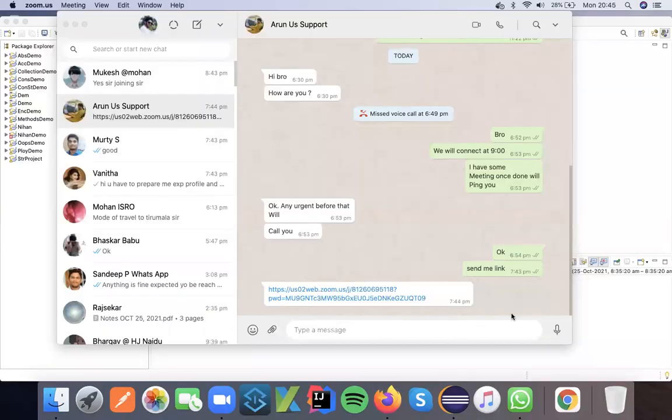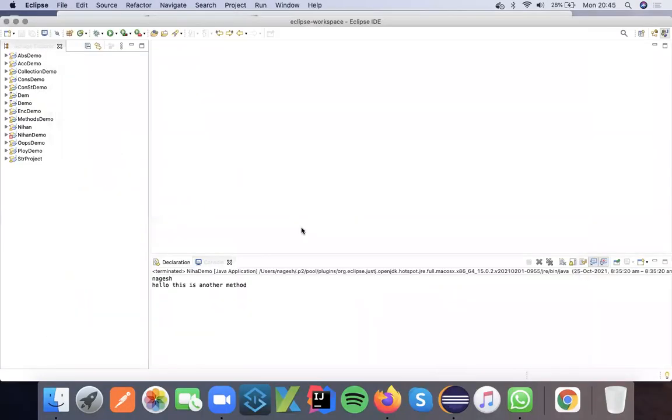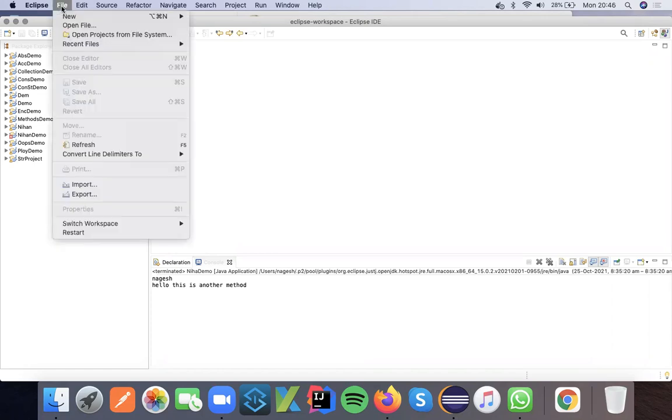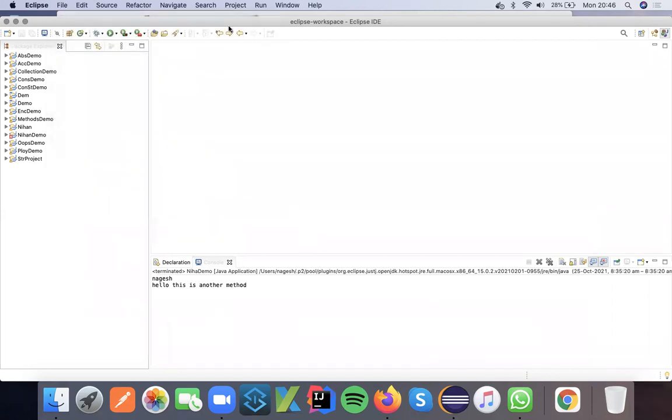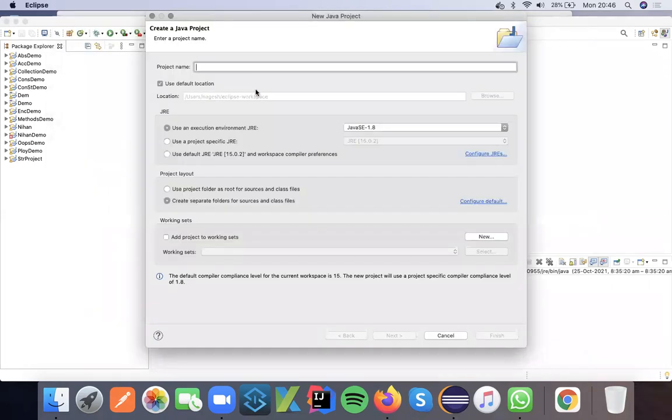So in today's class, we are trying to discuss exception handling. So what is exception handling? Why do we need exception handling? This is one of the important topics in Java, and we'll try to see what is an exception and how to handle that exception. What is the mechanism that Java is providing to handle the exceptions, and what is the error? So this is what we'll try to discuss in today's class.